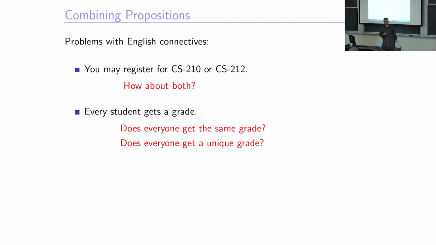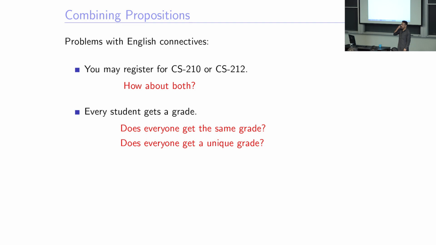Here's the thing, every student gets a grade, right? It's a true statement, every student gets a grade. Does it mean that there is a grade that every student gets? What would that mean? If we take that meaning, there is a grade which every student gets, that would mean everybody gets F, or C or D or whatever you like. So, does every student get the same grade? This is a true statement, right?